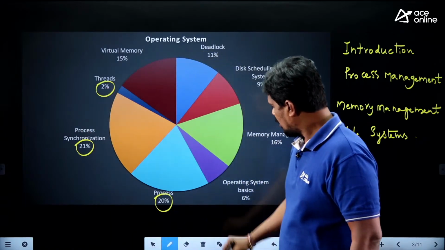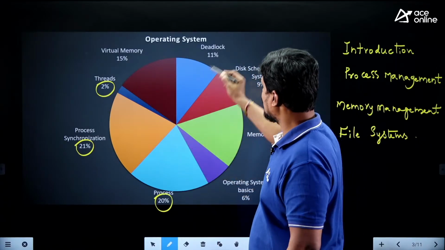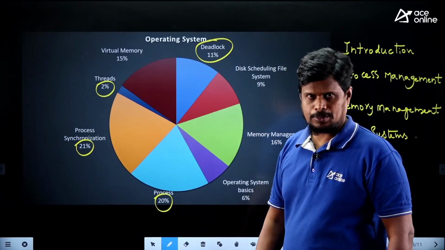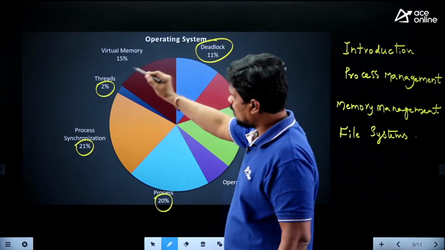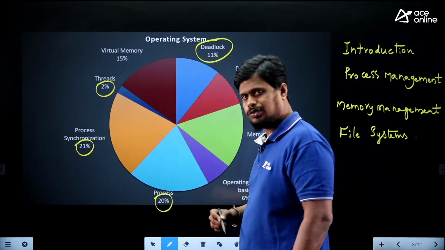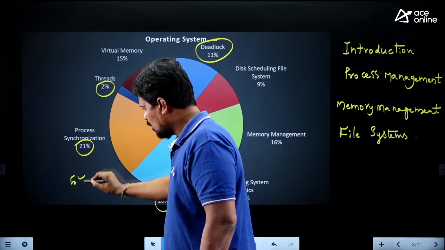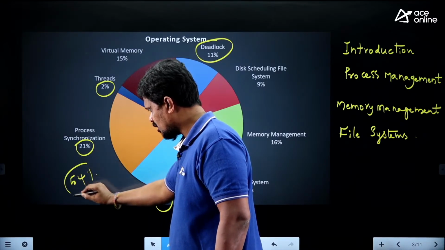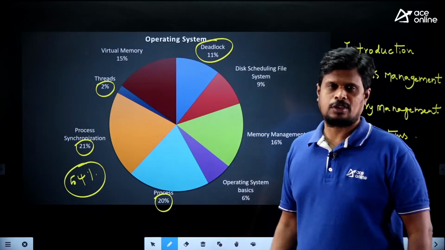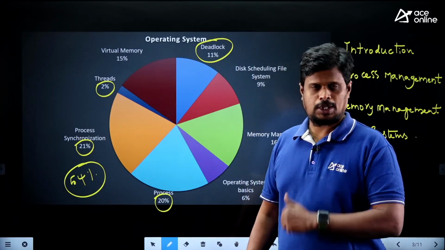So overall, I can consider these topics as process management. And of course, I can also consider deadlocks as part of process management only. So if you verify, here 11, here 2, 13, 13 plus 41, how much is it? 54. 54% of marks we have from process management itself. See how much importance, how much concentration, we need to apply on the preparation of process management.